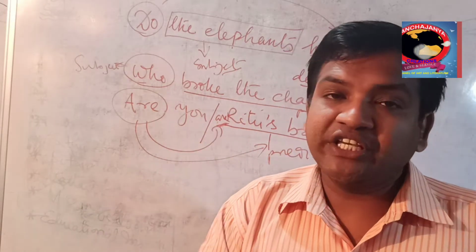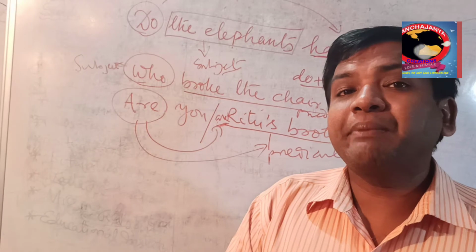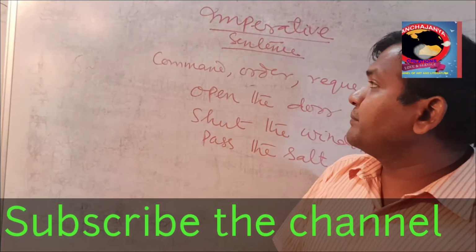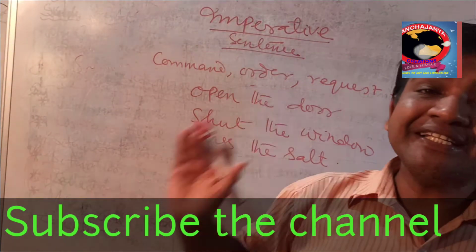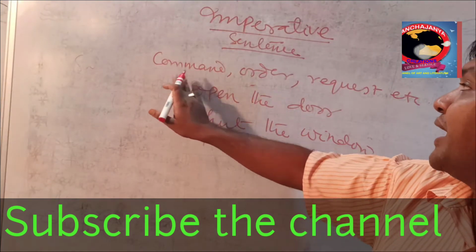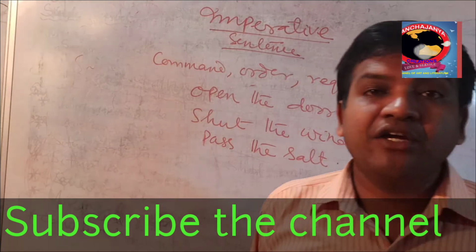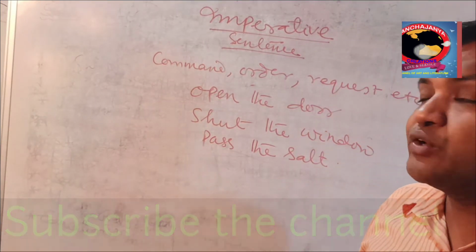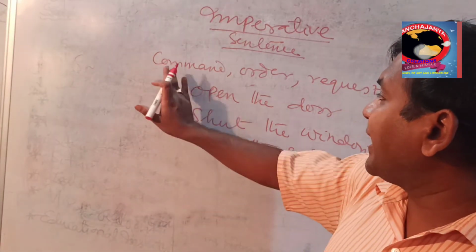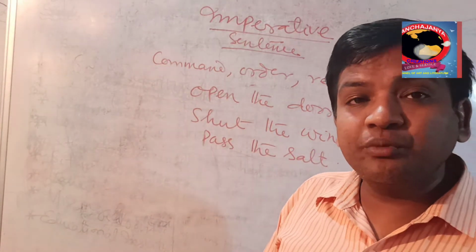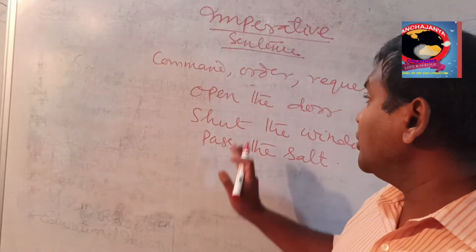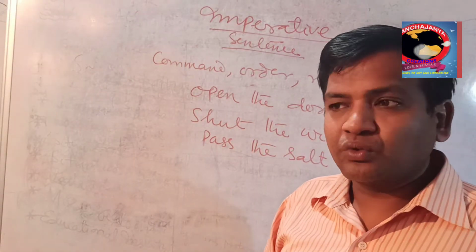So this is the way we will decide which one is subject and which one is predicate. One more thing: suppose it is an imperative sentence. Here I have written some sentences. Imperative sentences talk about command, order, request, etc. You may give a command or an order: open the door.